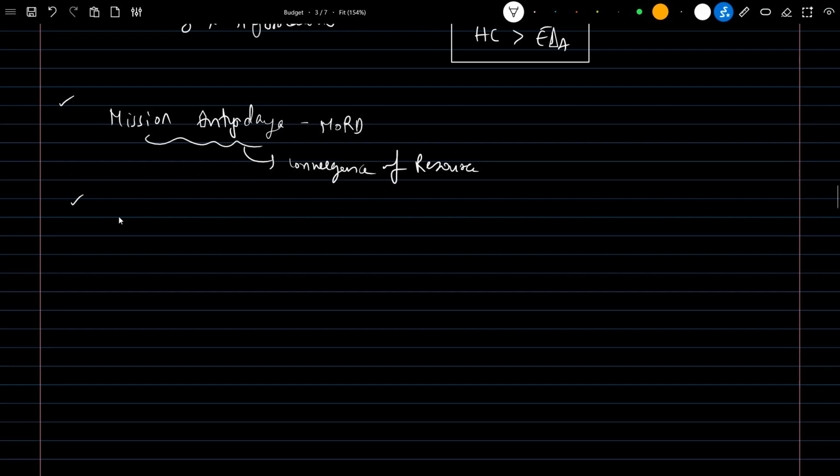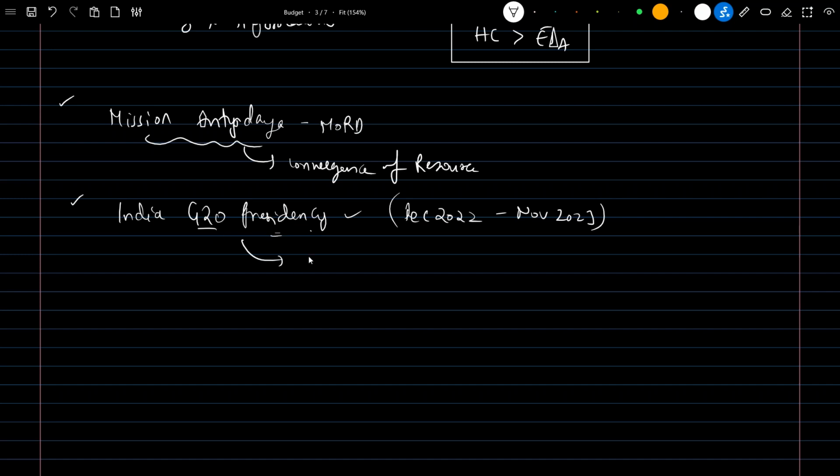The next important thing is India's G20 presidency. We got this from December 2022 to almost November 2023. This is the period in which India will act as G20 president. What is the theme of this year? It is Vasudhaiva Kutumbakam, which is taken from the Maha Upanishad.